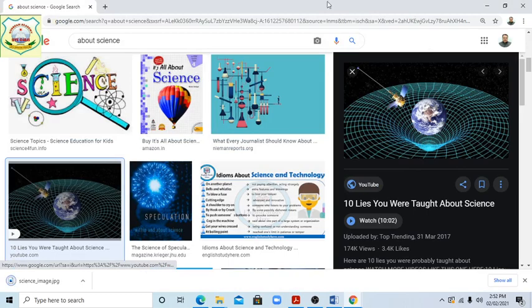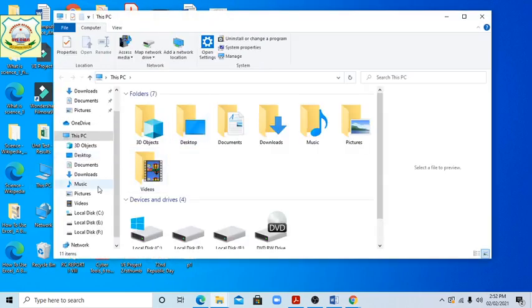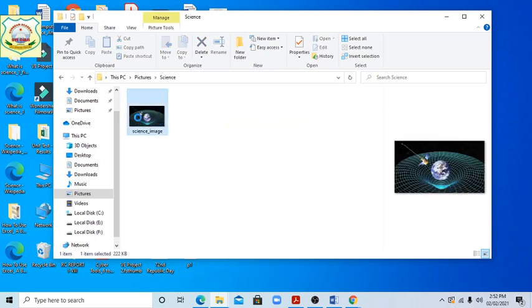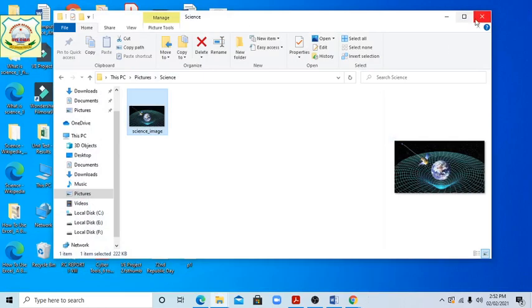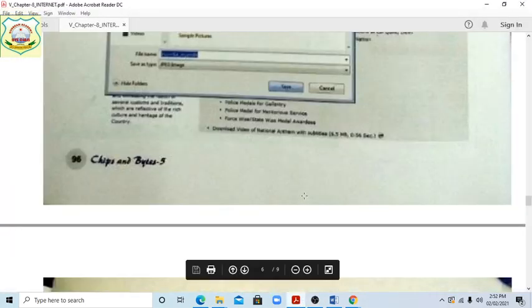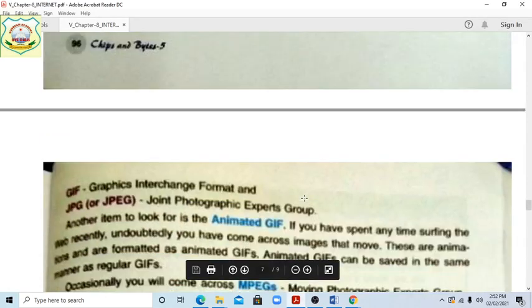Save. Okay. In the option of picture, go on the science, then science image. Click on it, double click on it, then you will get it. Okay, students, so this way you can save the image. Whatever is given here in the picture gallery, you can save it.